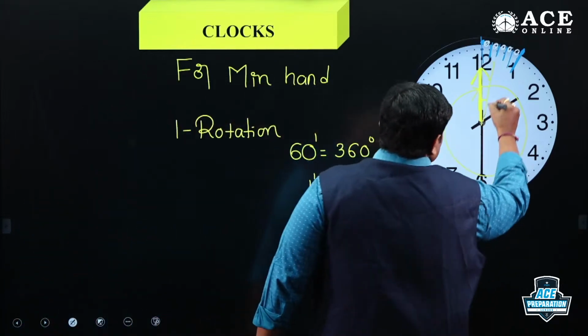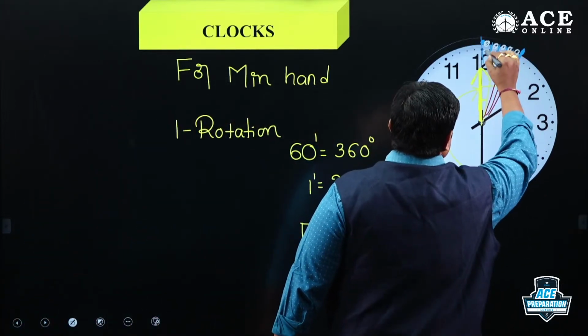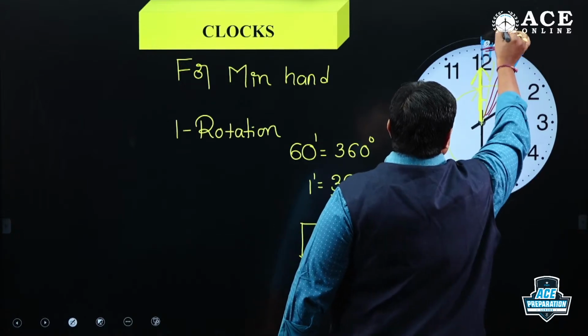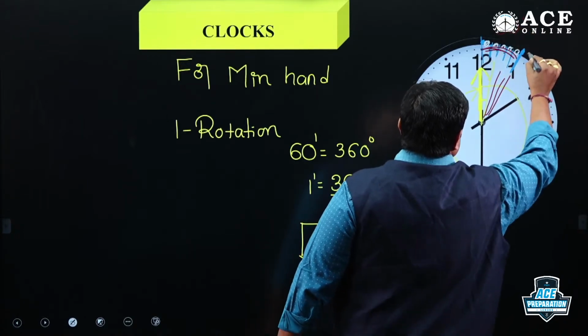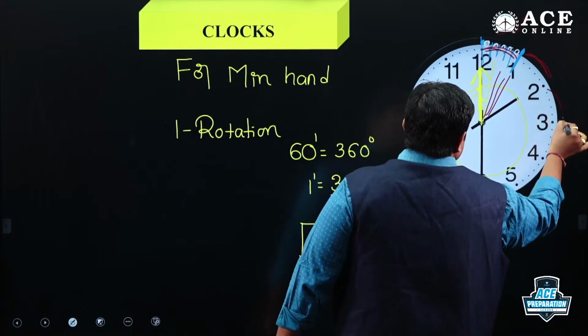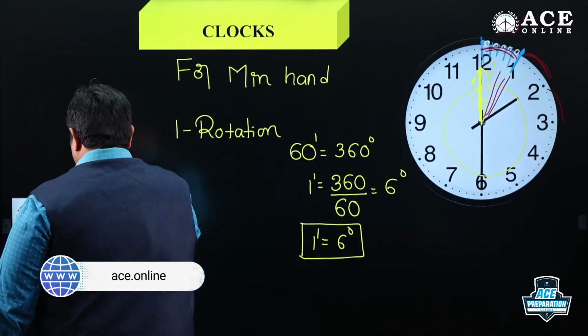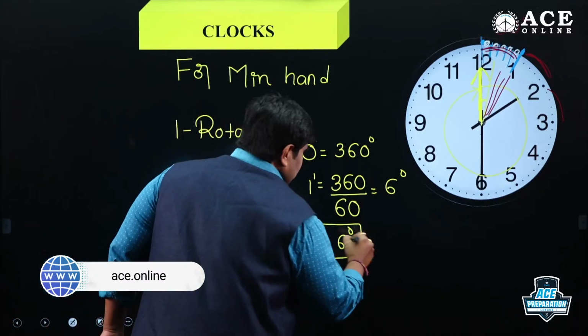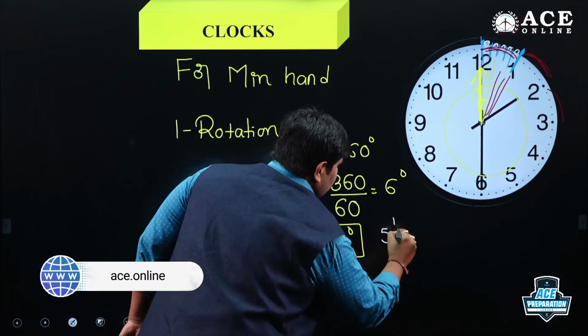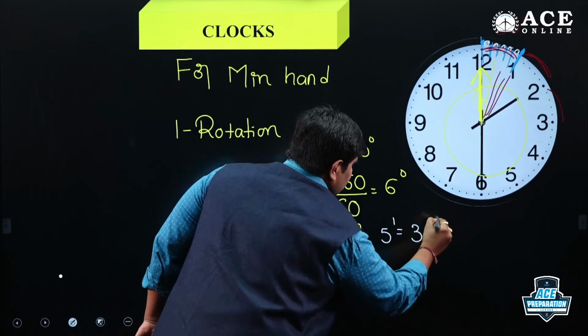Here 6 degrees, 6 degrees, 6 degrees. Total 5 spaces, here angle 30 degrees. Okay, so 1 space is equal to 6 degrees. 5 spaces is equal to 30 degrees.